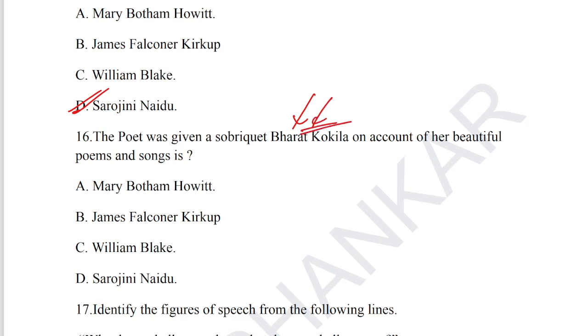Bharat Kokila, which means Nightingale of India. Option D, Sarojini Naidu, is the correct answer for question number 16.